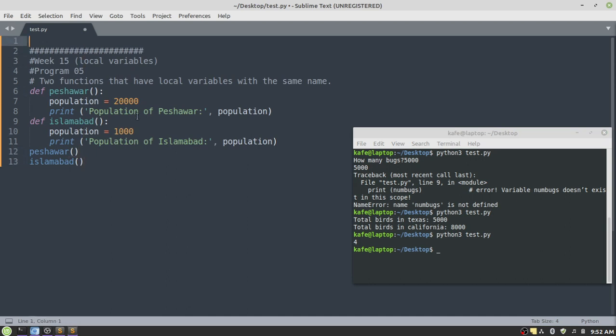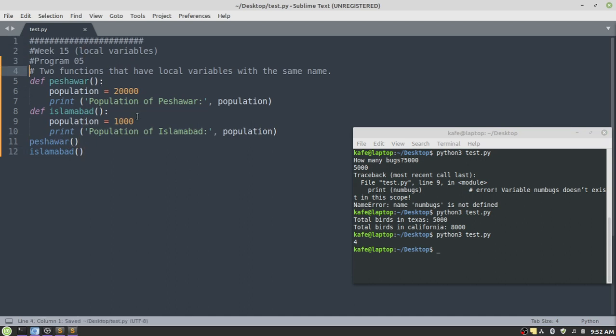Program number 5. First 4 lines comments. This program is about the same idea that we are going to use local variables with the same name. So I will not go into further details, but the important point is that population is a variable which has been defined in the Peshawar function, and population is another local variable which is defined inside the Islamabad function. Both have values, both refer to different variables, although their names are the same.